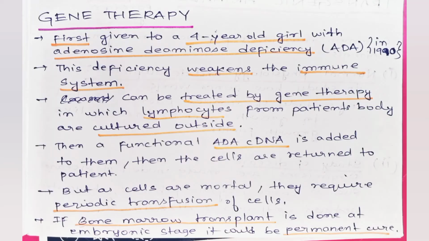Gene therapy. First gene therapy was given to a 4-year-old girl with adenosine deaminase deficiency, ADA, in 1990. This deficiency is caused by absence of ADA-cDNA or non-functional ADA-cDNA. This weakens the immune system. In gene therapy, lymphocytes are taken out of the patient's body and cultured outside. Then a functional ADA-cDNA is added, and then the cells are returned to the patient. It helps in overcoming the deficiency. But as the lymphocytes are mortal, the patient requires periodic transfusion of cells. If bone marrow transplant is done at embryonic stage, it could be a permanent cure.